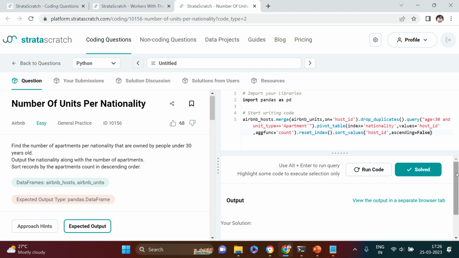We solved it, right? So what you see is here I have combined many things in one statement itself. If you want, you can do it in pieces. For example, you can first do the merging and remove the duplicates and store that data into one data frame. Then on top of that you can apply the filter condition. Then again you get another data frame, and on top of that you can apply the pivot table. You can use the pivot table with reset index, and then you can sort the data.